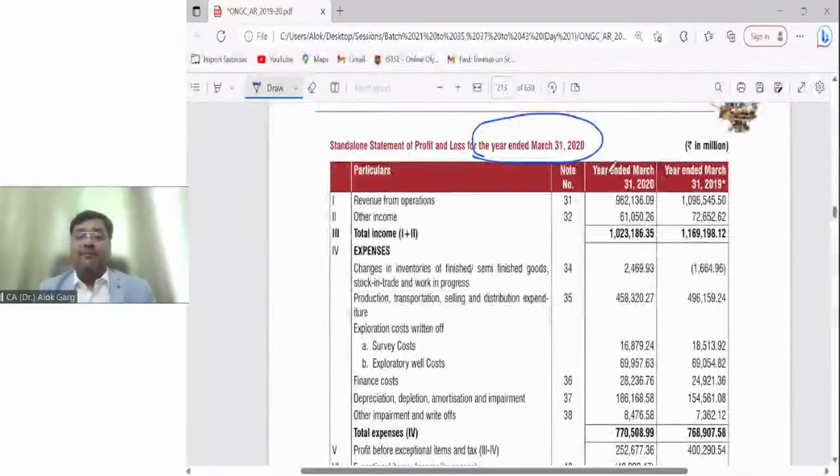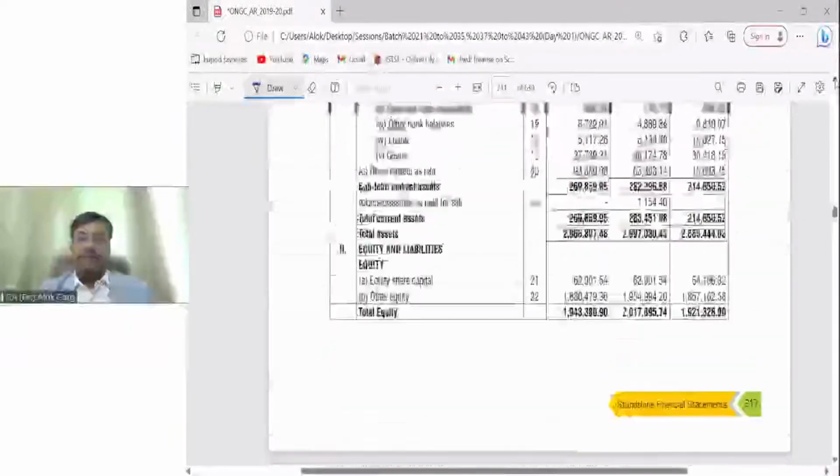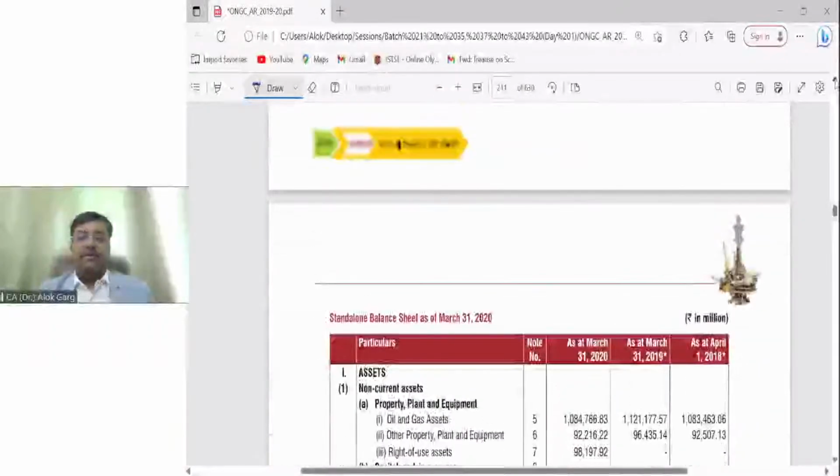So please confirm if the ONGC Limited balance sheet is visible. I'm showing you the ONGC Limited balance sheet. Is this visible?